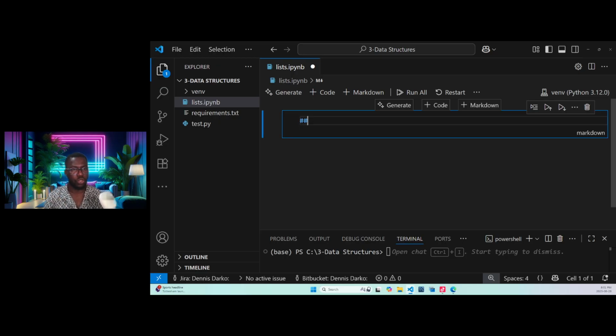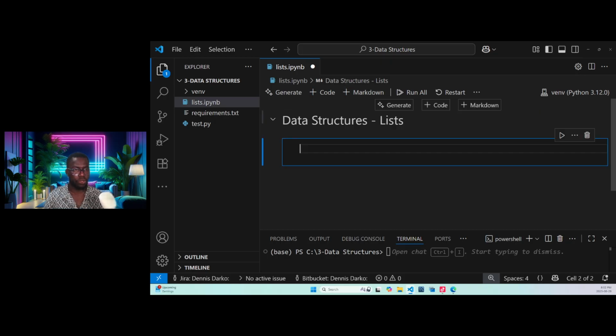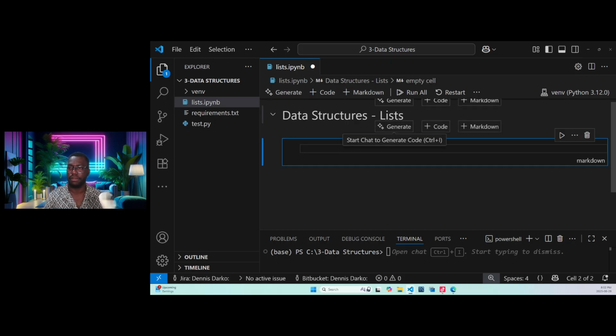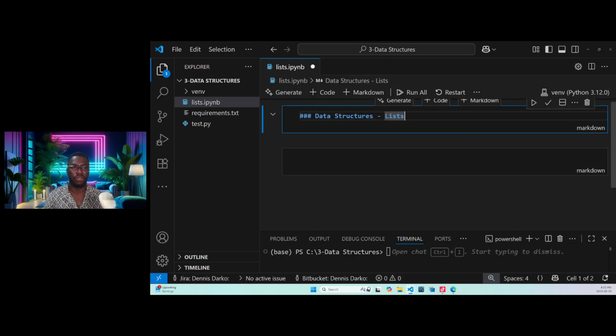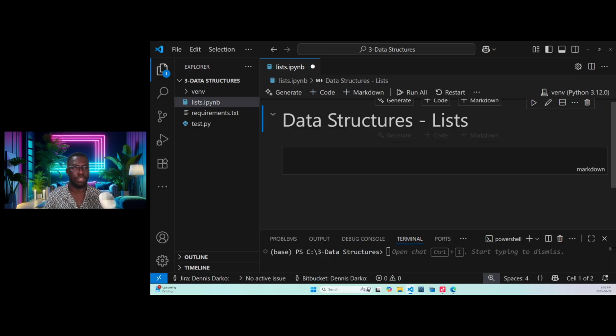You understand? So all you need is, let's say we need a header. We will say data structures. Okay, data structures, and then hyphen, we will say lists. So when we run this, we should be able to get the header. You see, it's as simple as that. If we want it to be bigger, we mark it, and then you see, if you want it to be even bigger, we do the same. You see how big it is. So that is how the markdown works.